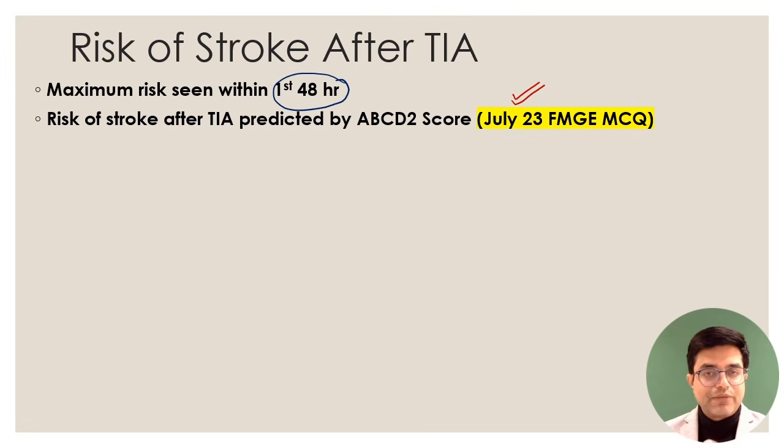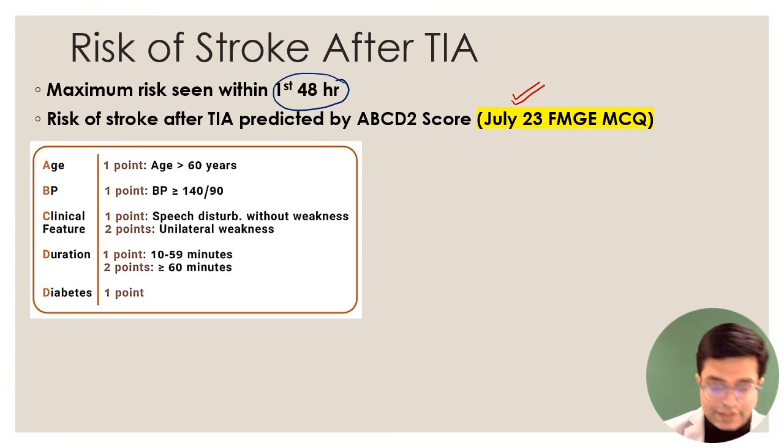So एक patient में TIA has happened. What is the risk of stroke after that episode of TIA? That is predicted by the ABCD2 score. So what do you need to know? First of all, you need to know the components of the score. So look at this table. This says that there are 5 components in this table, and pointing and scoring is done accordingly.